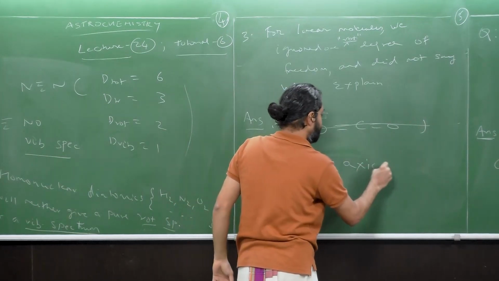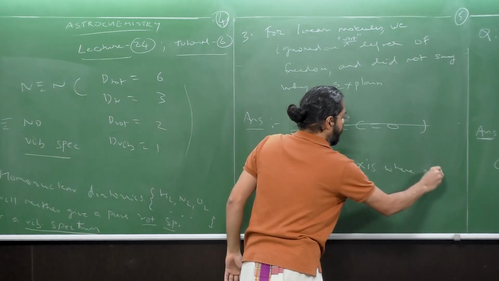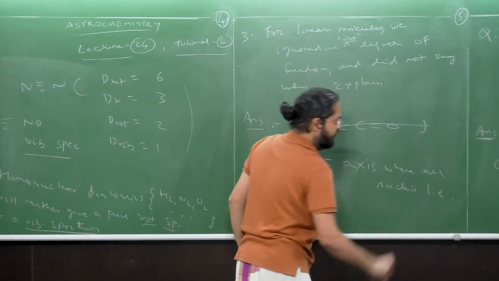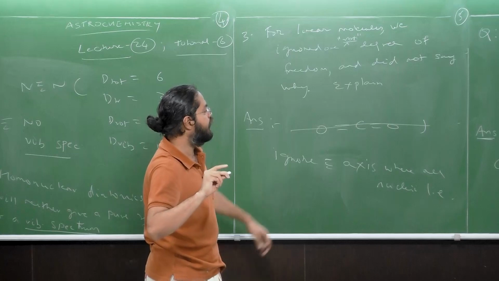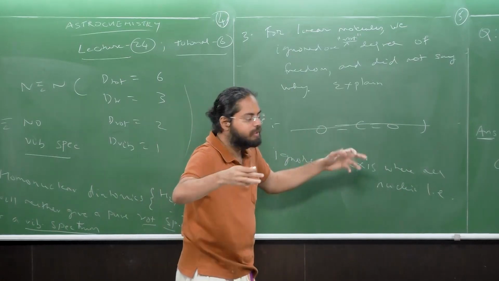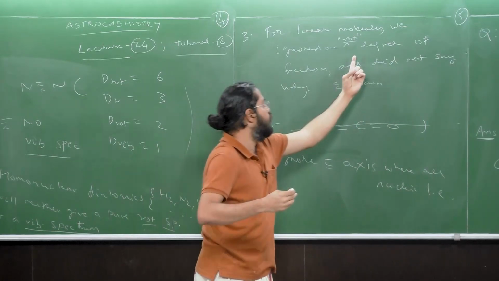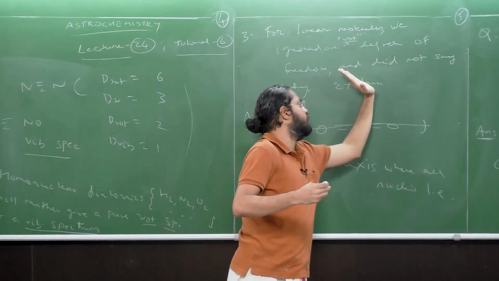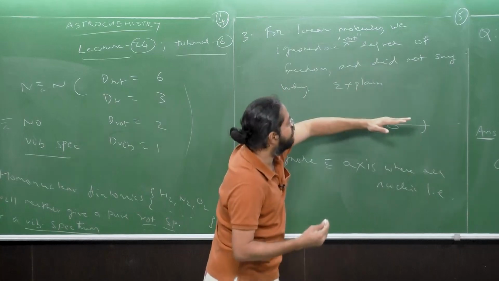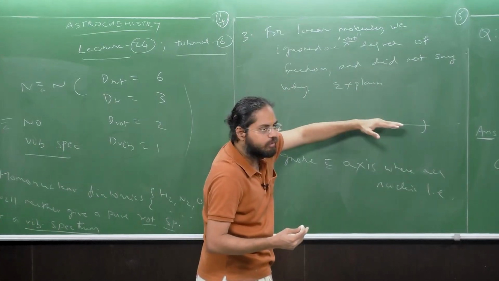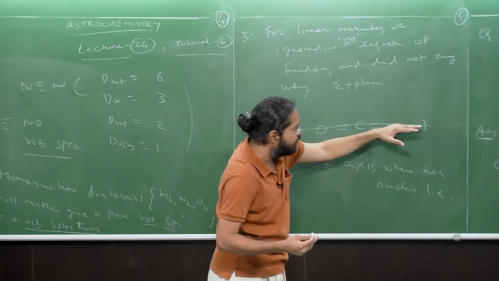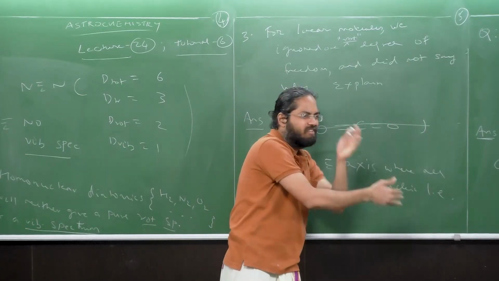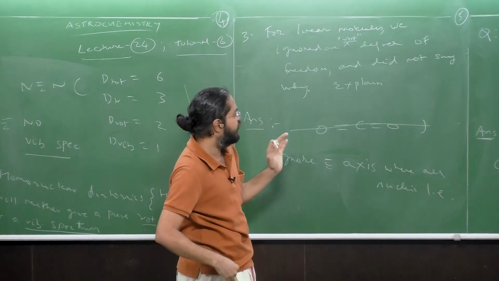We ignore the axis where all nuclei lie, okay, right? And what are the other two axes along which this molecule can rotate? Well, one is the horizontal line in the plane of the board, this axis right here, and there is one more axis going perpendicular to the board, okay? That's your rectangular Cartesian system, all right?